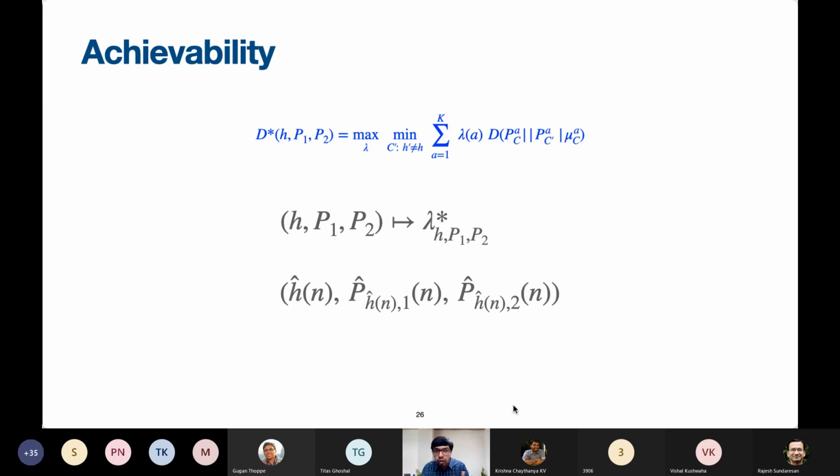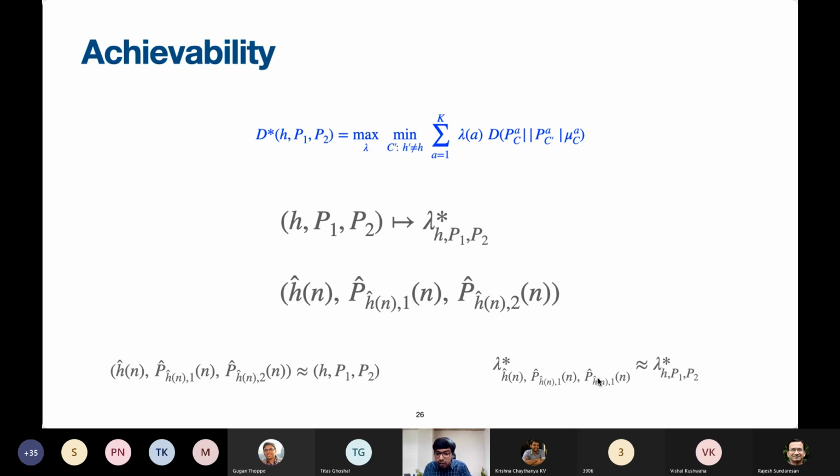As we keep accumulating more and more observations, we need to estimate these. Now, one important property that we want out of our estimation procedure is that as the estimates get closer and closer to the true configuration, we would ideally like to sample the arms according to the optimal distribution according to which the arms must be sampled. Remember that in order to reach this constant D star, it is very important to sample the arms according to the optimal lambda star that attains this maximum. Okay, so it is very important that the arms actually be sampled according to this optimum lambda star, which of course depends on H, P1, P2, but we don't know that. Our hope is that in the process of applying this distribution on the estimated configuration, we will eventually reach the optimal distribution according to which the arms must be sampled.